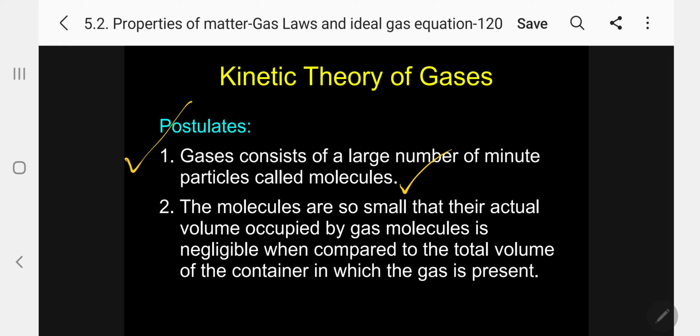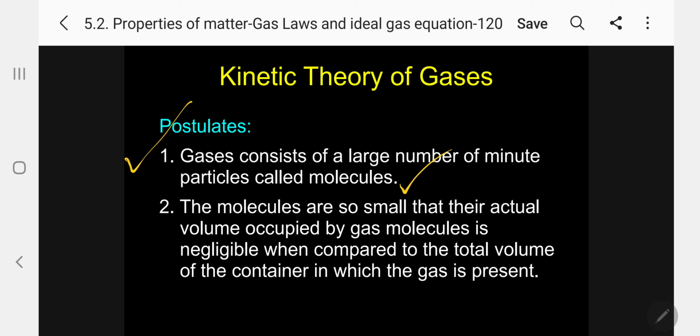Otherwise, we cannot say molecules. An inert gas we cannot call a molecule; it is an atomic element. So gases consist of a large number of minute particles called molecules.